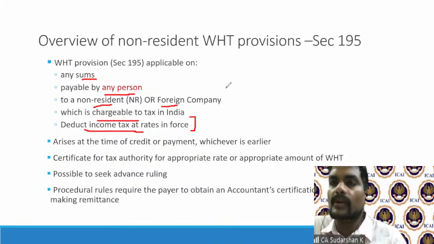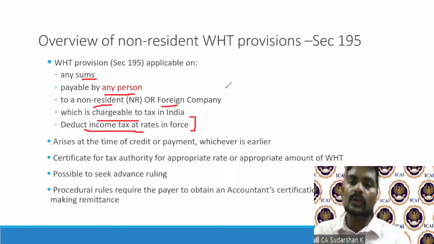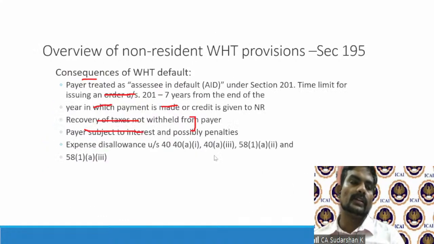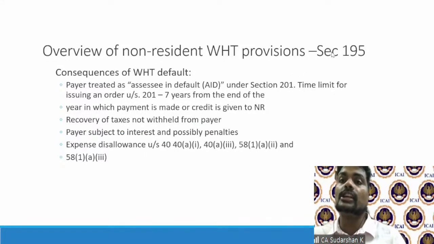So when a resident makes a payment to a non-resident for fees for technical services, then the duty is on me to withhold taxes at the rate specified under Section 115A. I have to do it. Okay. What if I don't do it? The consequences of withholding tax default are onerous. So that's why it is a very important provision even for residents. So we cannot ignore it.